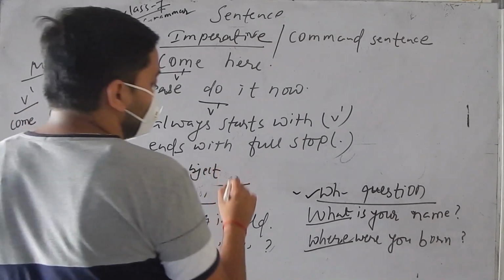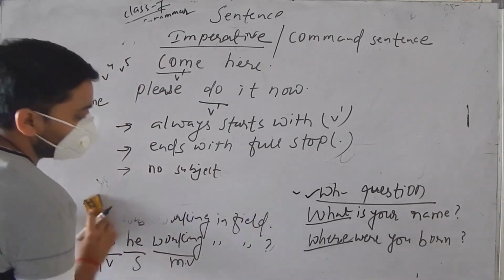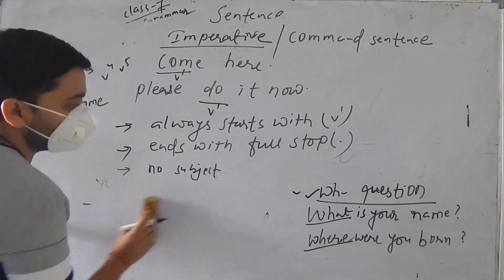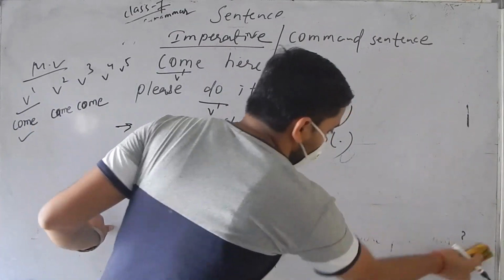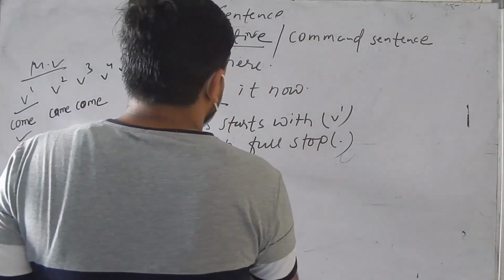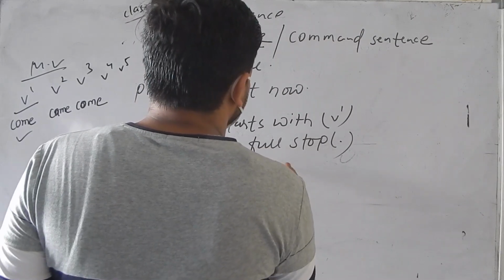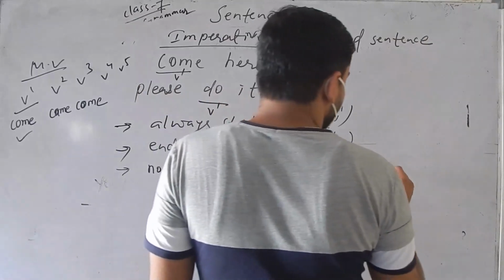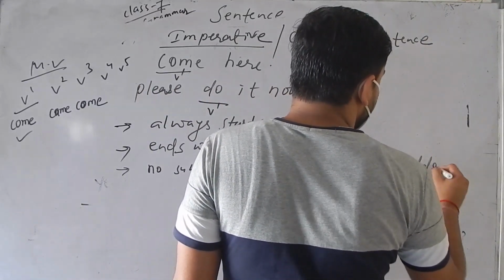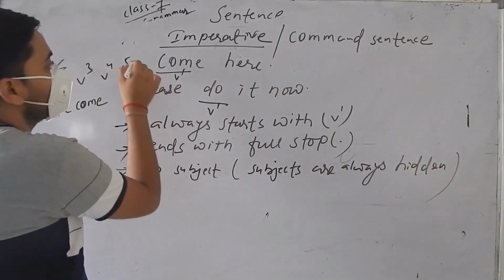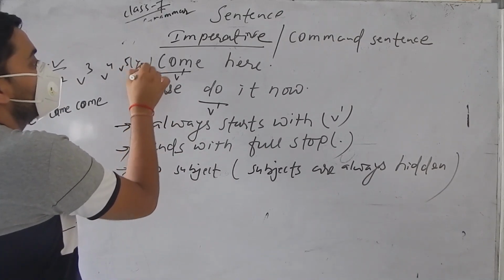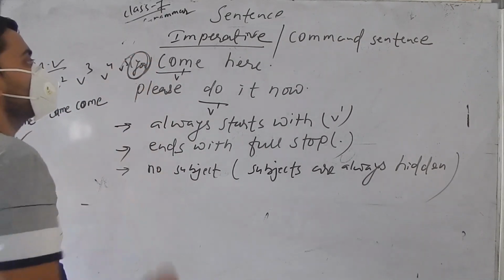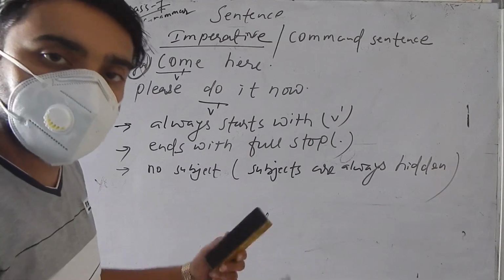Subject is there but hidden. Subjects are implied, always hidden. Come here means you come here. It is understood.